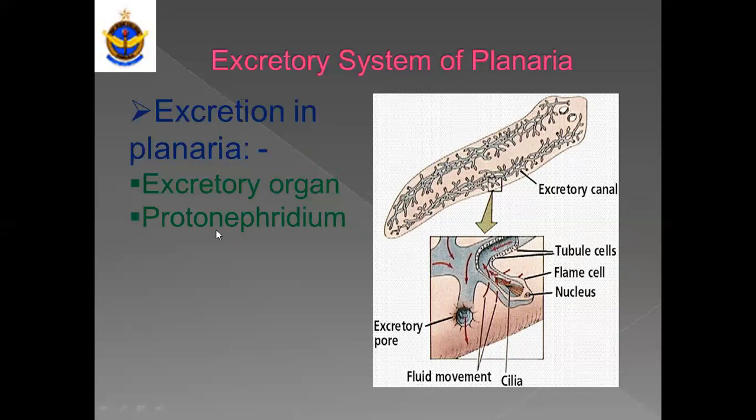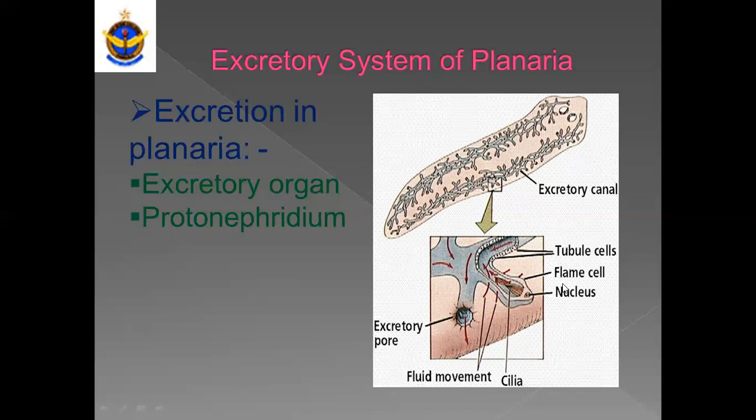As you see in the picture, there is a term called flame cell. Flame cell is the common name of protonephridia. Why is protonephridia called flame cell? Because in a microscope, the protonephridia look like the flickering flame of a candle. That is why these cells are commonly called flame cells. Why do the flame cells look like a flickering flame?